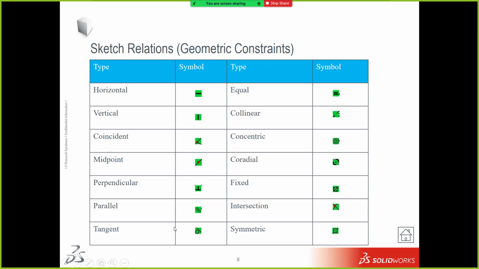Symmetric constraint. Symmetric in the sense that if I cut you in the middle, both your parts are equal. That is known as symmetric: if you use any axis, whatever portions are at the two sides should be identical. Coradial: the circles should have the same radius, in the sense they are kind of arcs. Simple, clear.